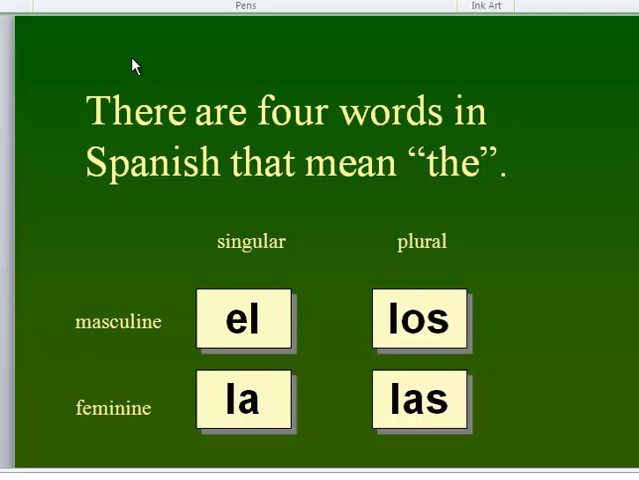We have talked about definite articles before, and these are the definite articles that we've talked about before. Remember that there are 4 of them, and they all mean the, and we put them before most nouns. They are el, la, los, and las. Now up here you see singular, plural, masculine, feminine.